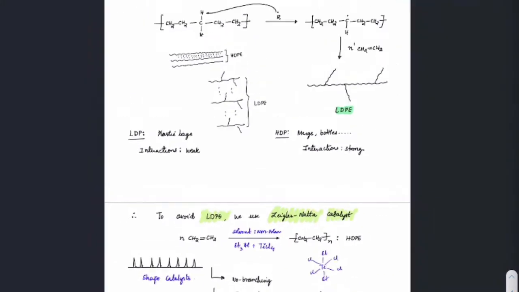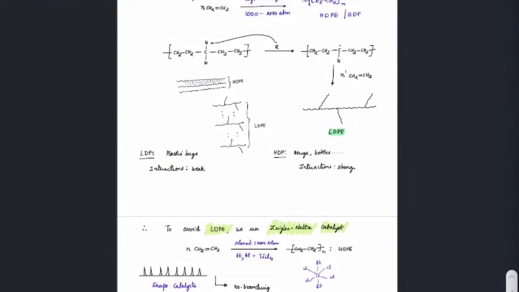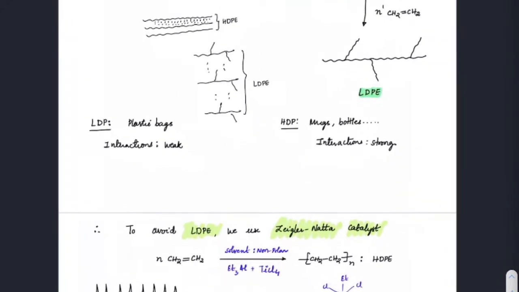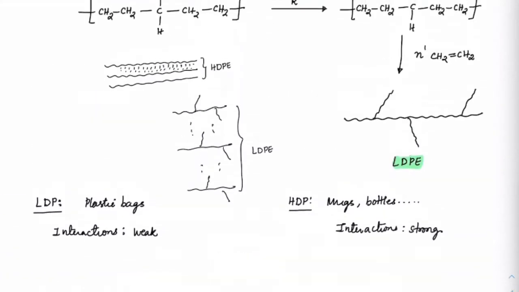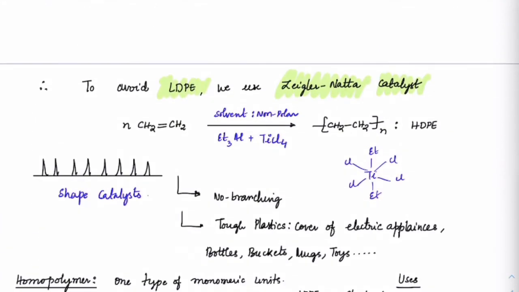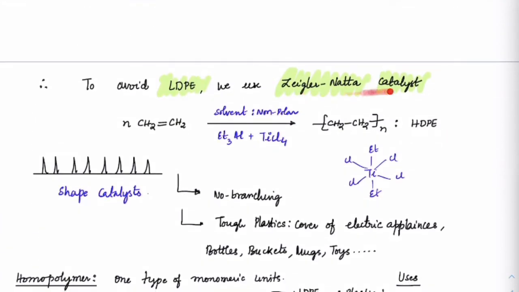So this was asked 2-3 times in JEE already. In JEE Mains it was asked once, it was asked in Advanced also, like what is the role of LDP and HDP? I think 2014, just check it out. So read it: to increase the quantity of HDP, Ziegler-Natta catalyst is more useful.